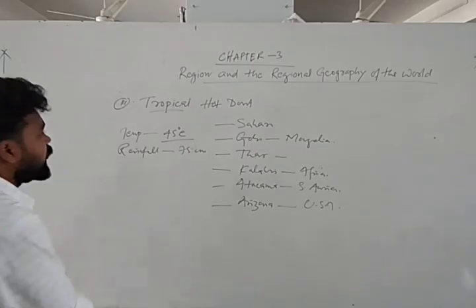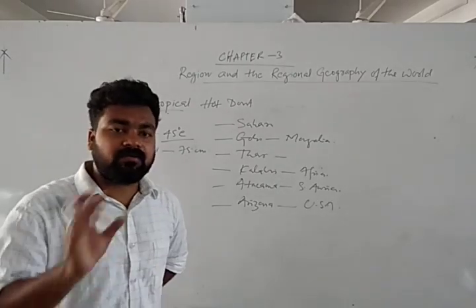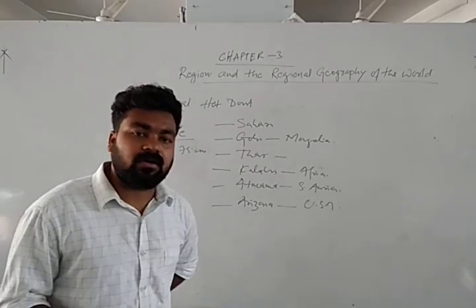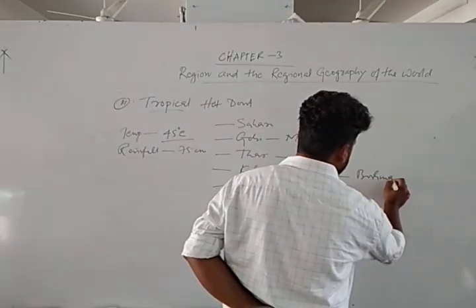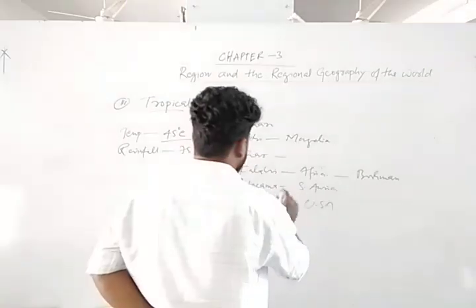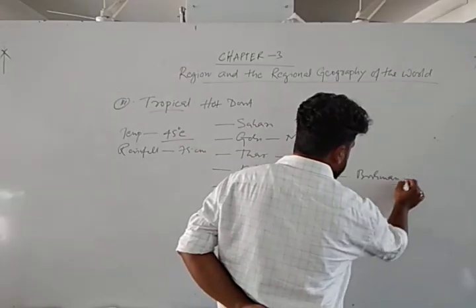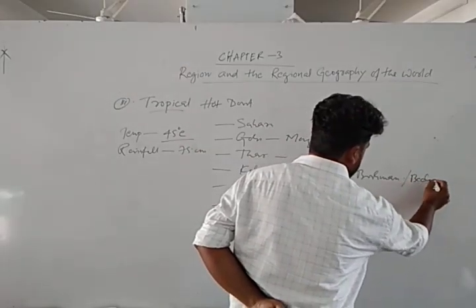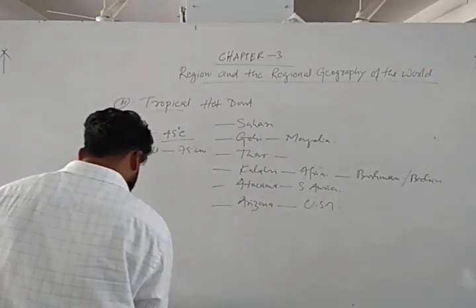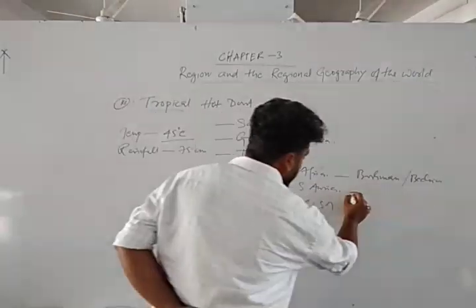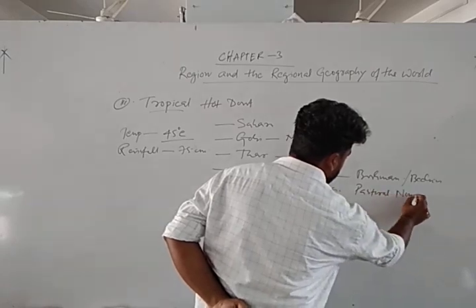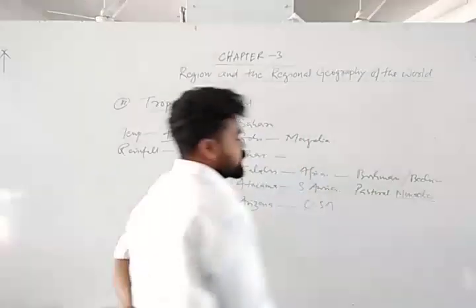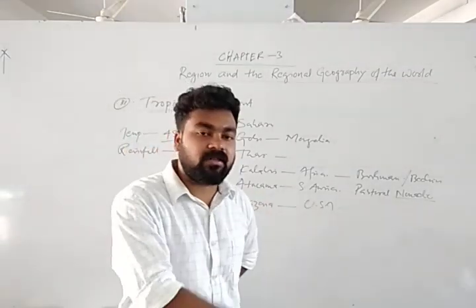And generally, in the hot desert, only some tribal groups of people live there. Generally, in Kalahari, Bushmen are there. Then again, Bedouins, some pastoral nomadic groups. Nomadic groups means those people are related with pastoralism.